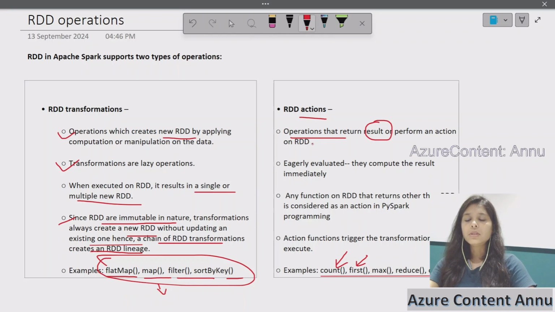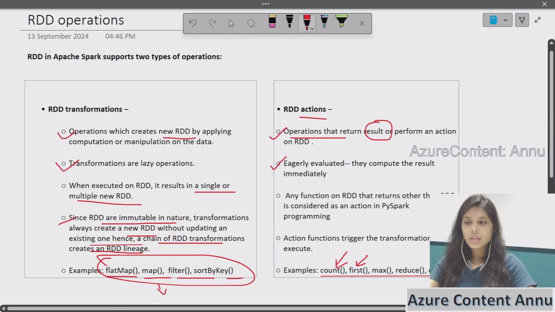So an operation which results in some output that is not a new RDD is called an action, but transformations will always result in a new RDD as and when we execute them. So now this is covered. Now let's go to the second point.